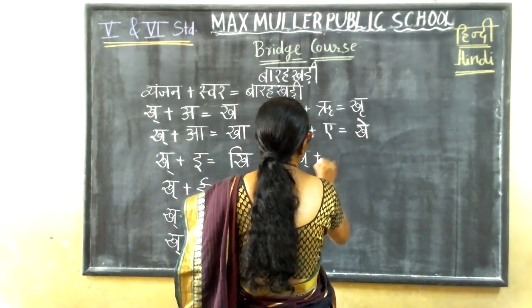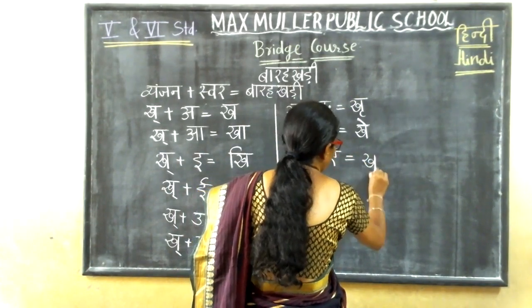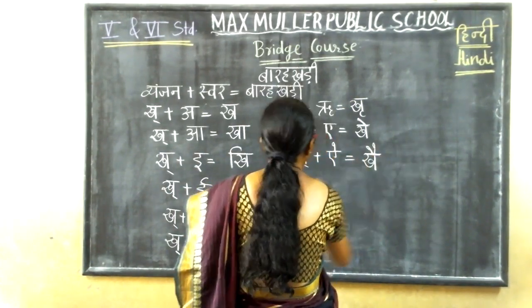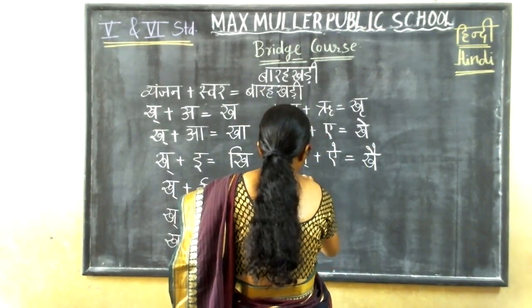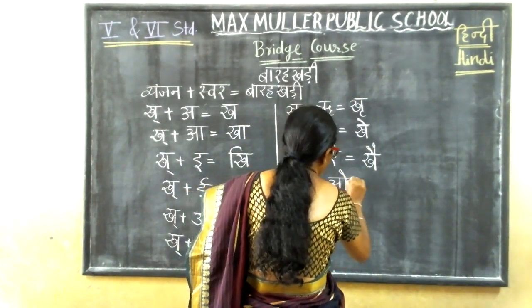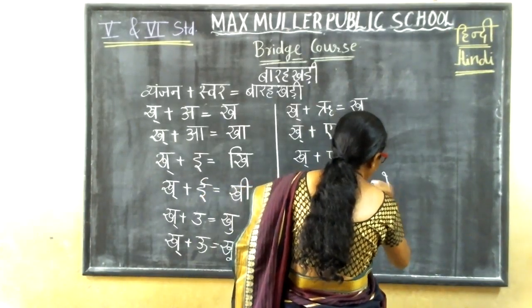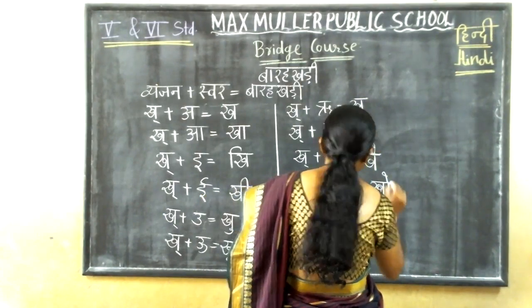Kha half plus ai. What will you get? Khai. Kha half plus o. What will you get, children? Kho.